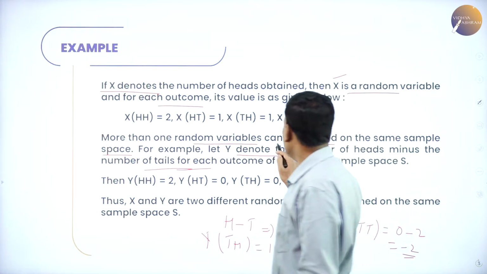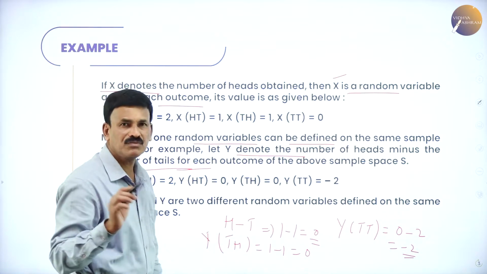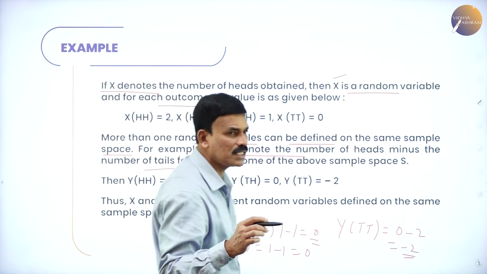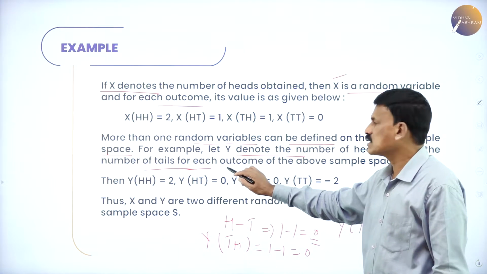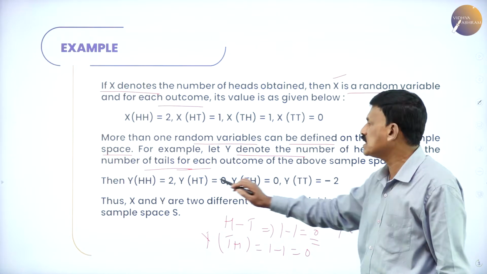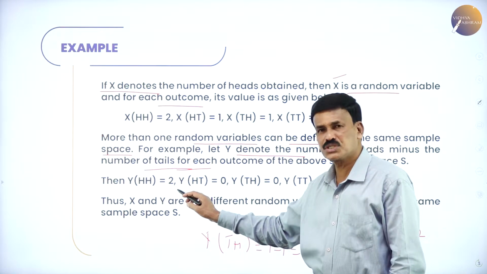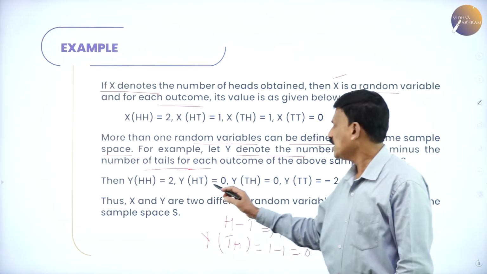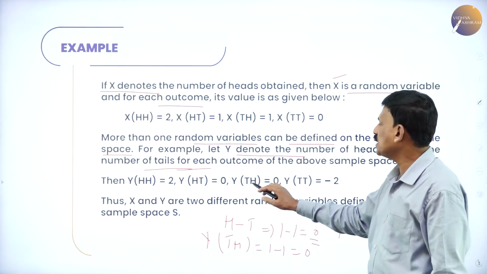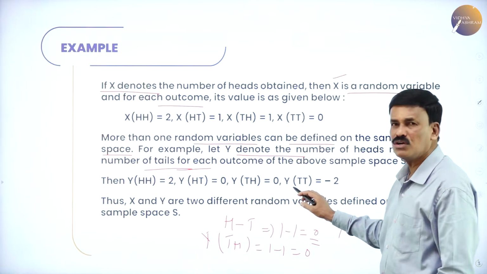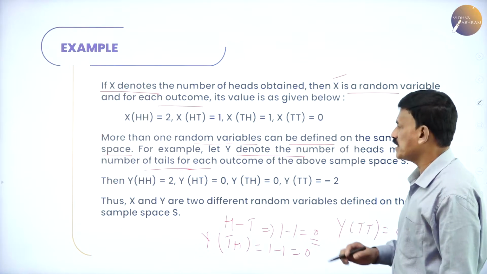More than one random variable can also be defined on the same sample space. Let us define Y. Y denotes the number of heads minus the number of tails. For each outcome of the sample space, Y of HH is 2 minus 0, which is 2. Y of HT, one head and one tail, 1 minus 1 is 0. Y of TH, again 1 minus 1 is 0. Y of TT, the number of heads is 0, 0 minus 2 is minus 2.